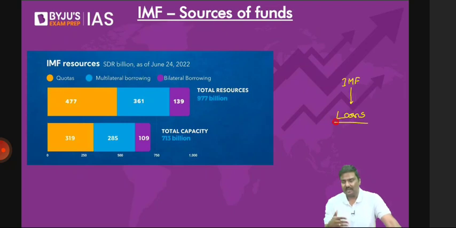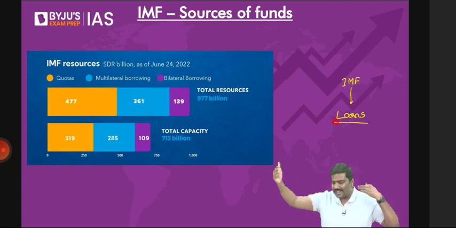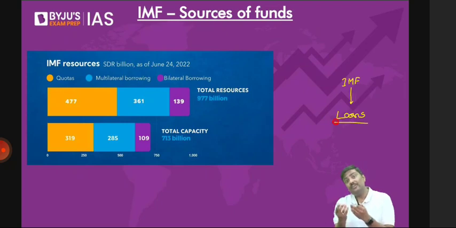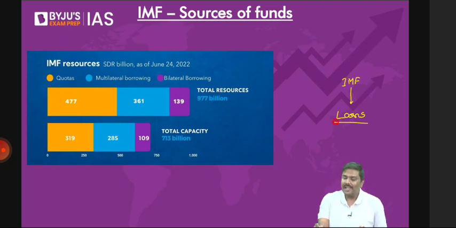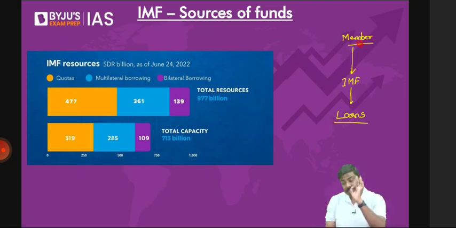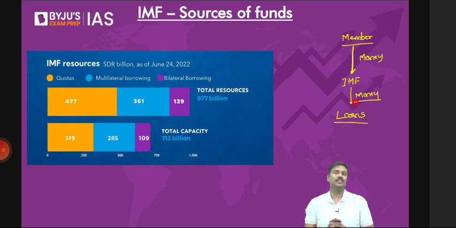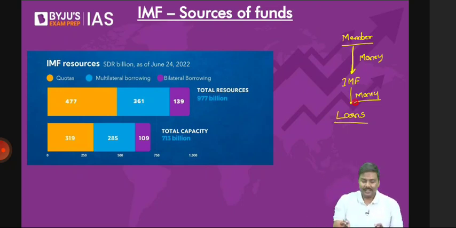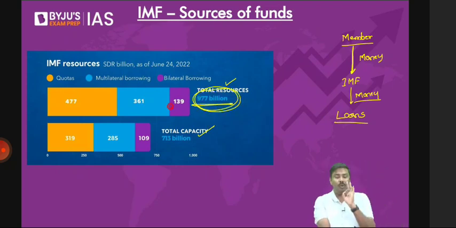The IMF will not provide services to you people. The IMF is not manufacturing a product and selling it in the international market. So the question is, from where does the IMF get the money to provide loans? The IMF will get the money from member countries. Simple idea. It will get the money from member countries and will provide it in the form of a loan to member countries. That is how the IMF actually performs its function. And the total capacity of loans that can be provided by the IMF is around $1 trillion now.